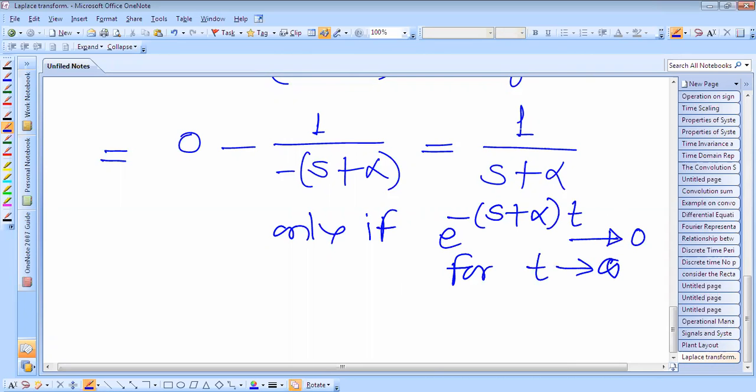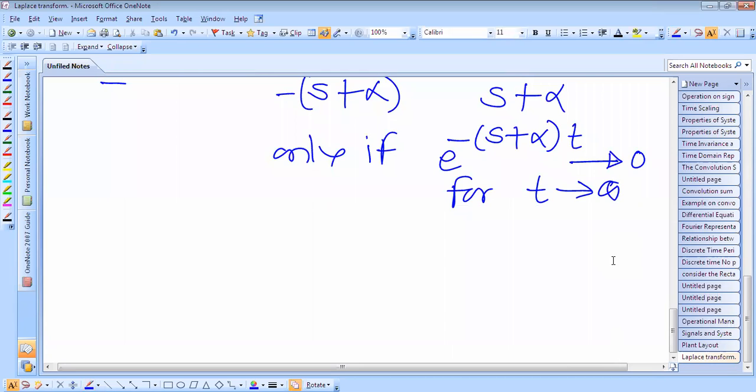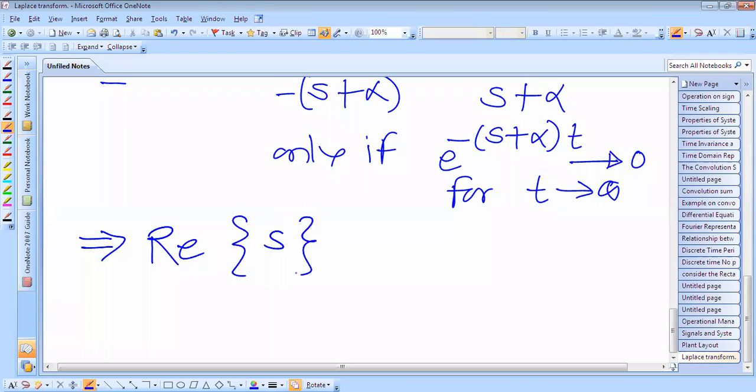Okay, so we have to find the real part of s plus alpha, and that should be greater than 0.